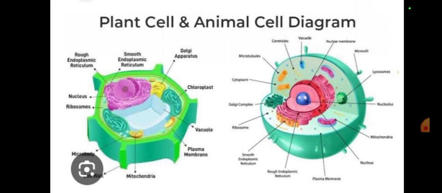After that, you should know about their labelings, their similarities and differences. Their differences are that plant cell has fixed shape, but animal cell has no fixed shape. Plant cell has a large single vacuole, and animal cells have many small vacuoles. Plant cell has nucleus at the side, but animal cell has central nucleus. Plant cell has chloroplast, but animal cell has centrioles. Plant cell has cell wall as its outermost covering, and animal cell membrane is the outermost covering. In plant cell no centrioles, and in animal cell no chloroplast. In plant cell there is a cell wall, but in an animal cell there is no cell wall.